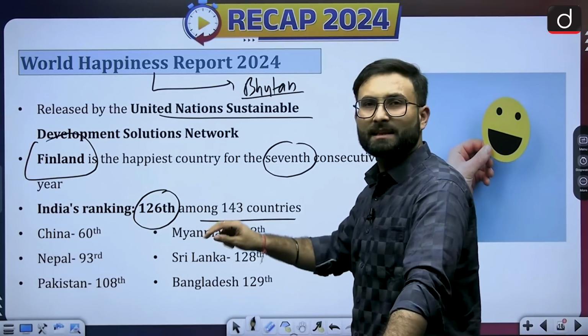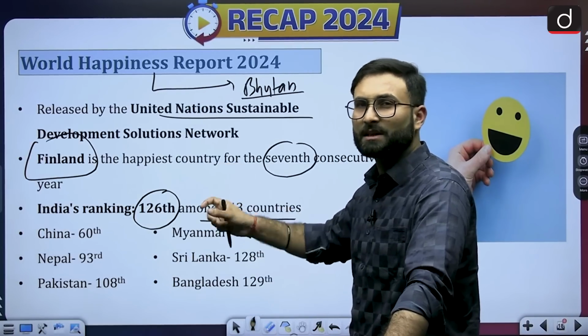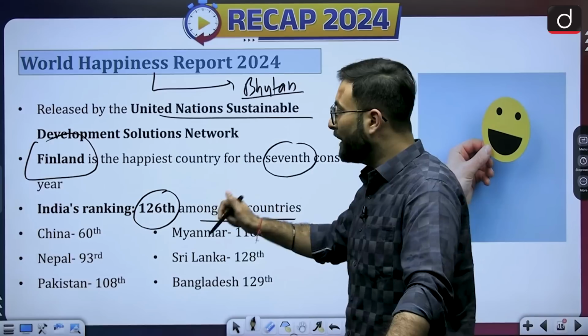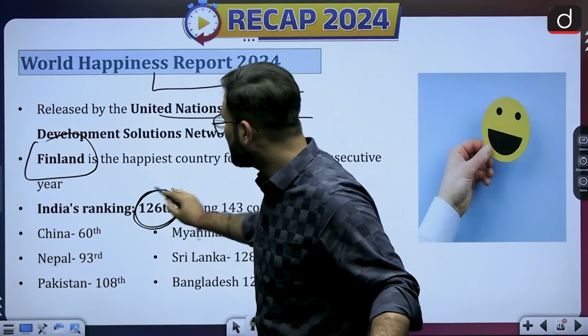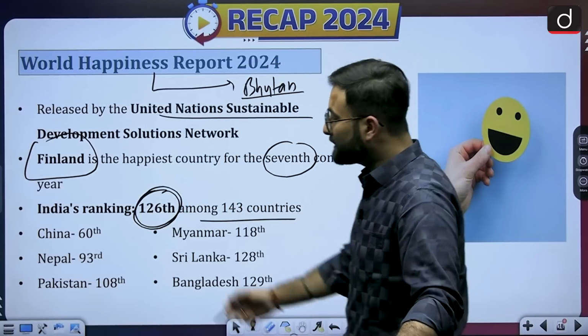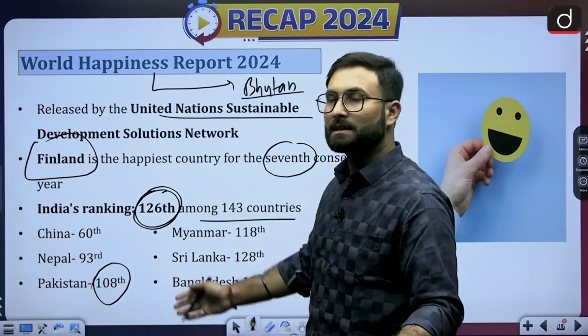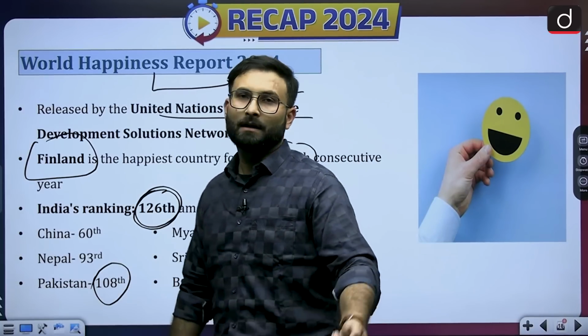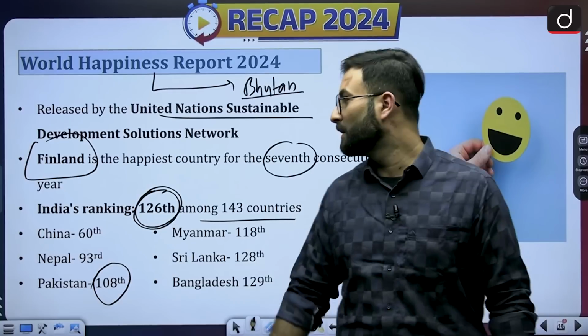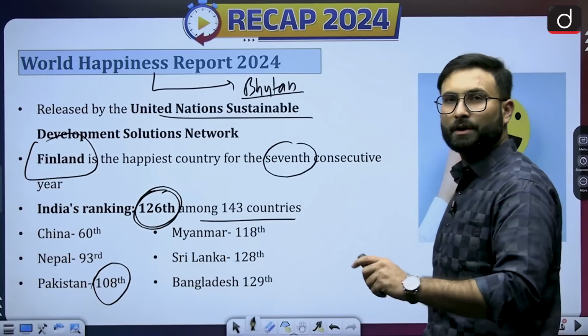Now I can say that there is some kind of fundamental, structural issue with the report. Why? Because India has a rank of 126th and Pakistan has a rank of 108th. They are saying that Pakistan is happier than India. I seriously doubt that. So I can say that there is some kind of issue with this particular report as well.